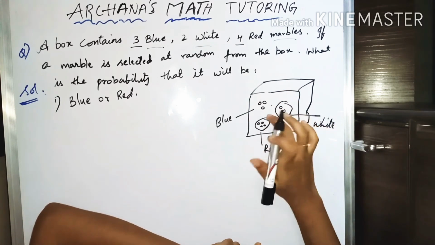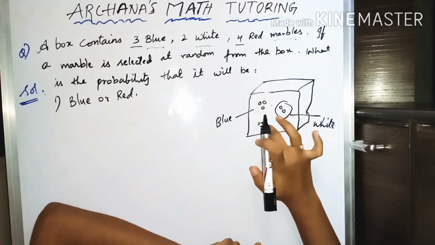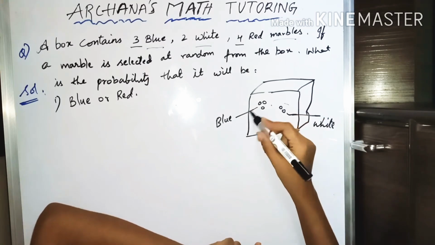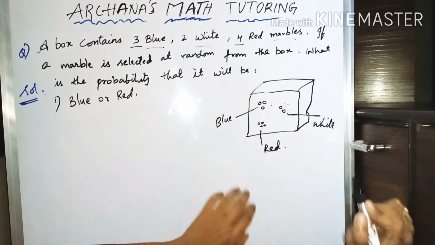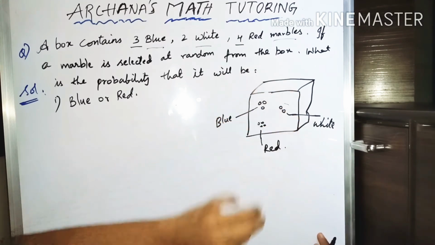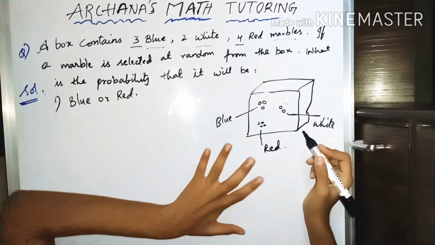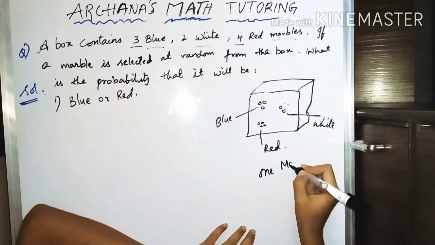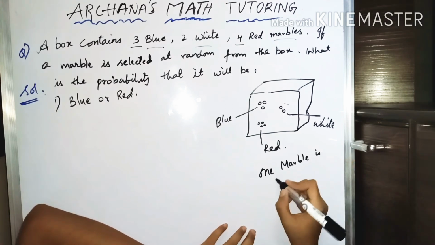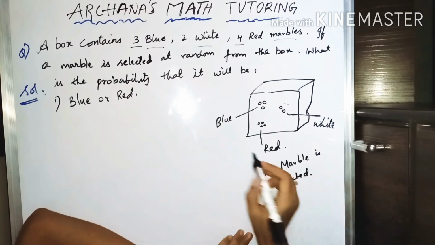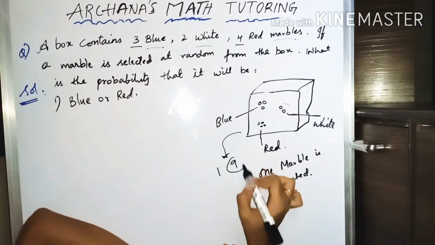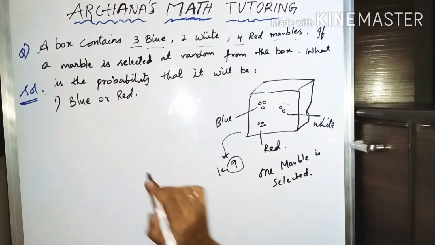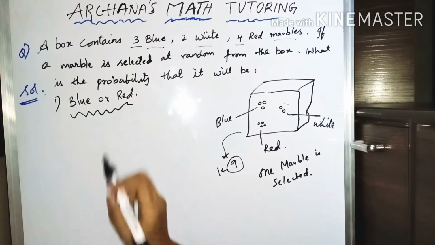So these are the marbles present in the box. This outer line is just for our understanding. There is no such big marble here, so okay. This is better to understand. So these are the different kinds of marbles present in the box. So now what we need to do is, if a marble is selected, he is saying that 1 marble is selected, that you are taking out a single marble from 9 marbles. So now he is asking what is the probability that the taken out marble is either a blue marble or a red marble.